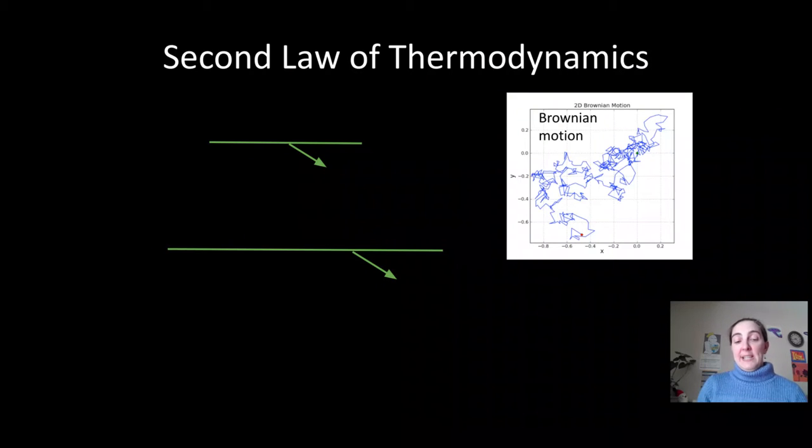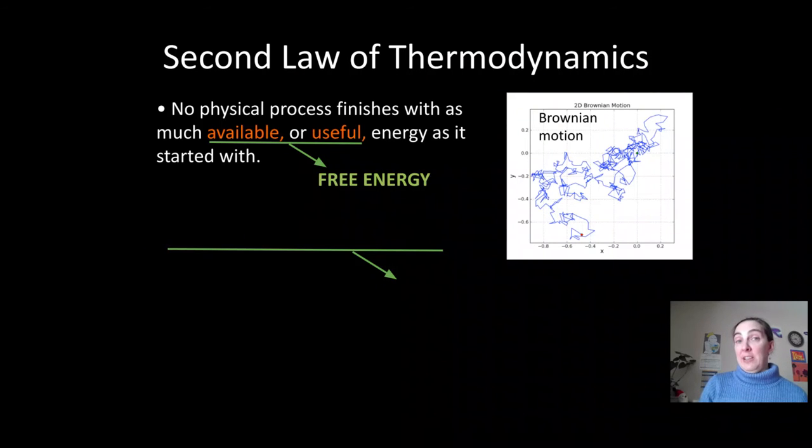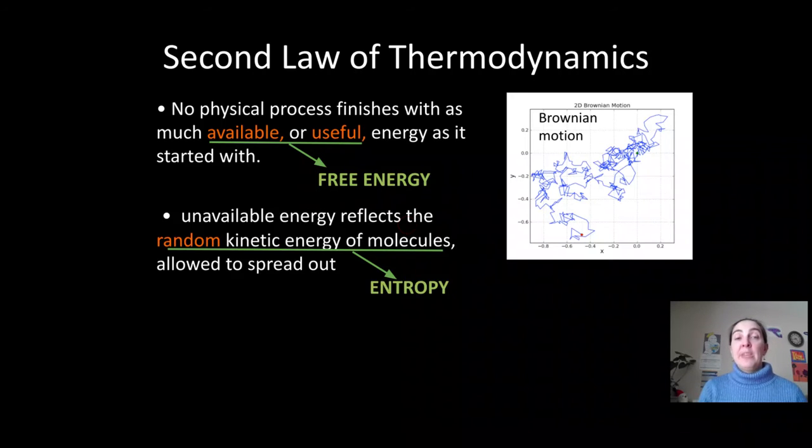And that idea brings us to the second law of thermodynamics, which is that no physical process is completely 100% efficient. It doesn't end with the same amount of free or available or useful energy. Some of that energy is lost to the random movement of molecules, which can also be described as entropy.